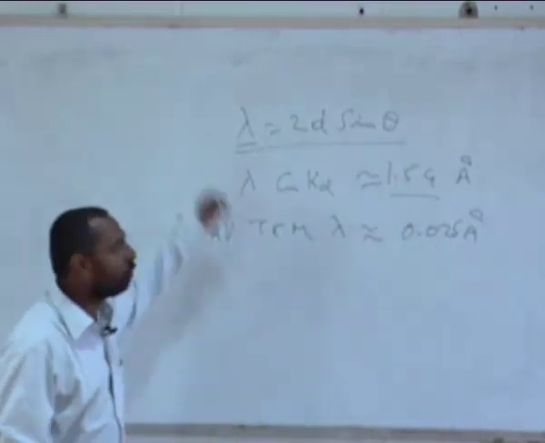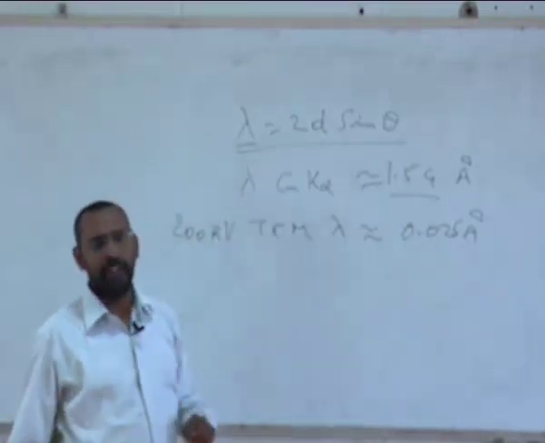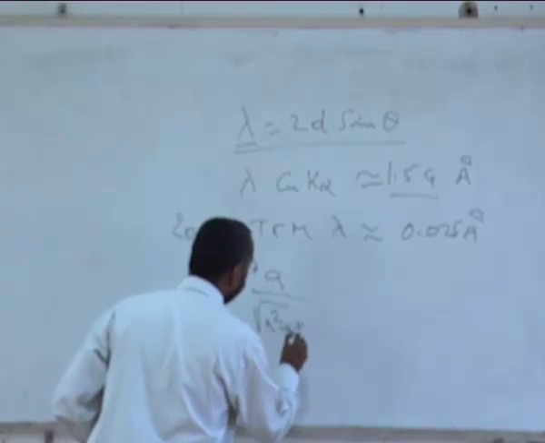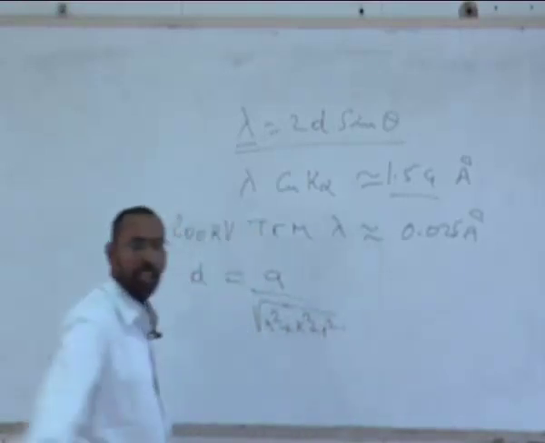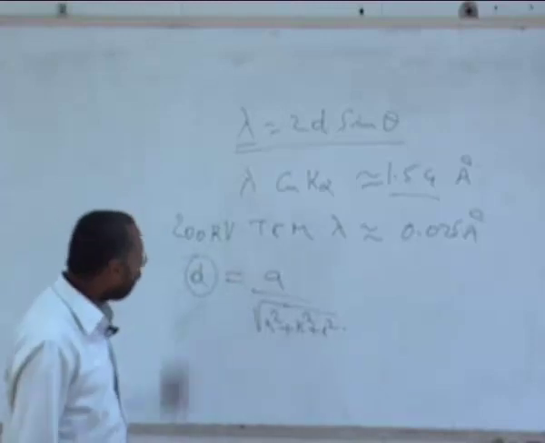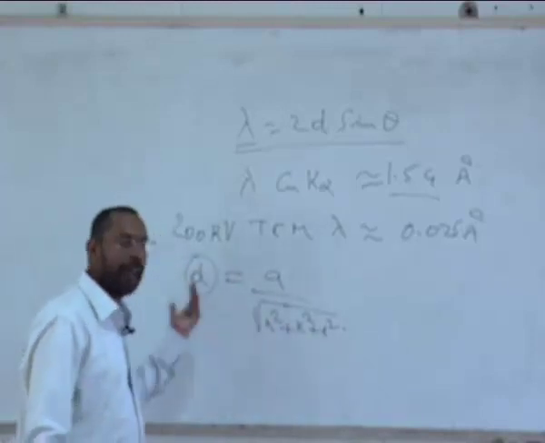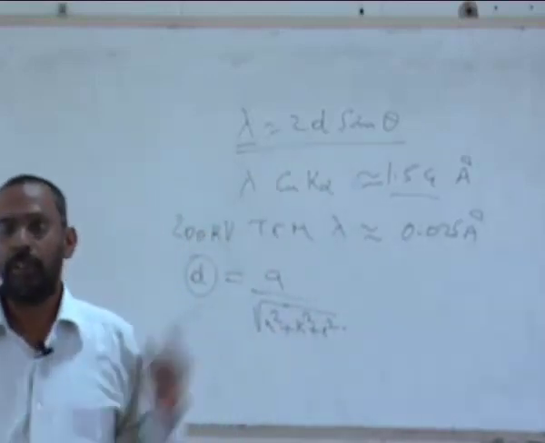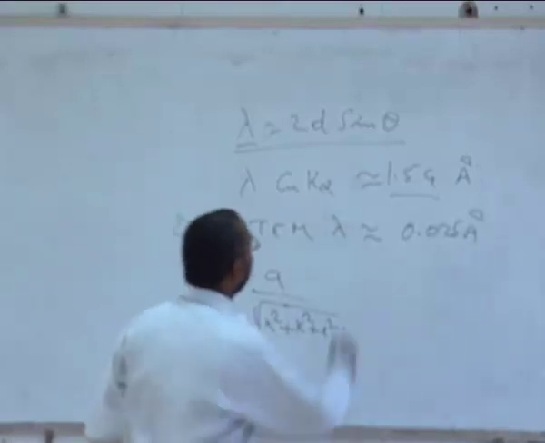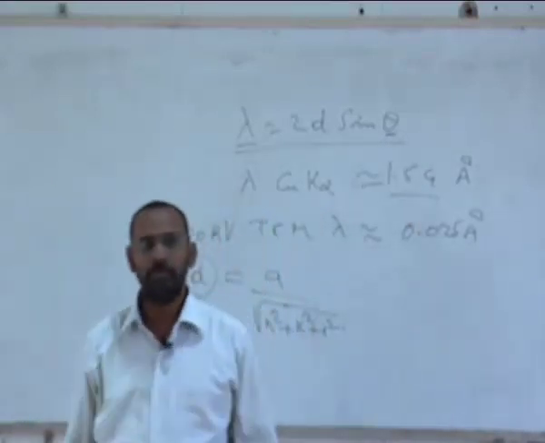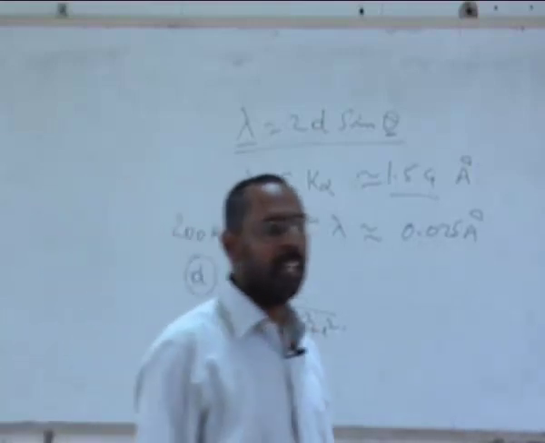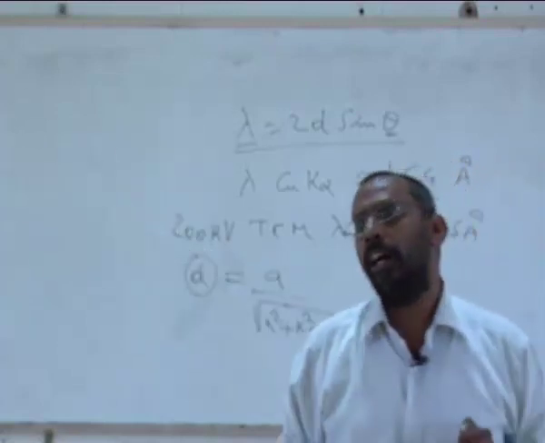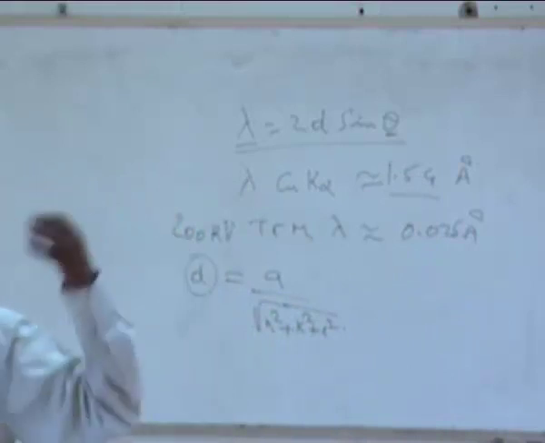You will see that if the lambda is very small, for any given plane, d is what? d is a by square root of h square plus k square plus l square. You only told this to me. So for a particular plane having a particular d, the theta depends only on the lambda, from that equation. So if the lambda is very small, the theta is very, very small. Because the theta is very small, you will be able to see many more diffraction peaks.